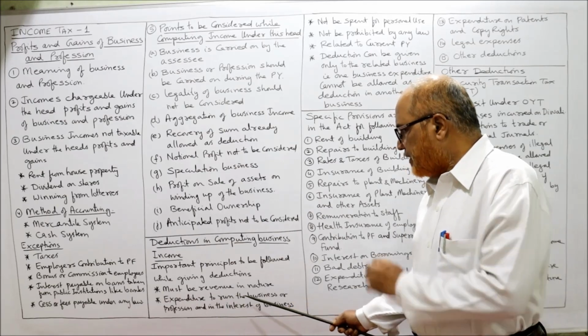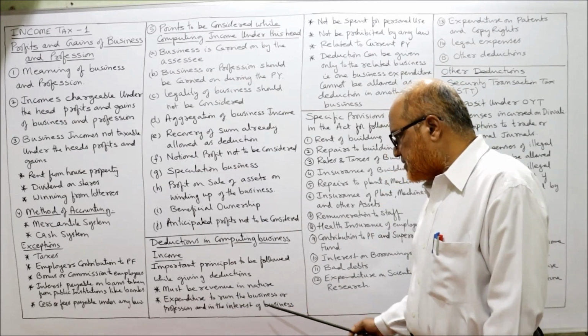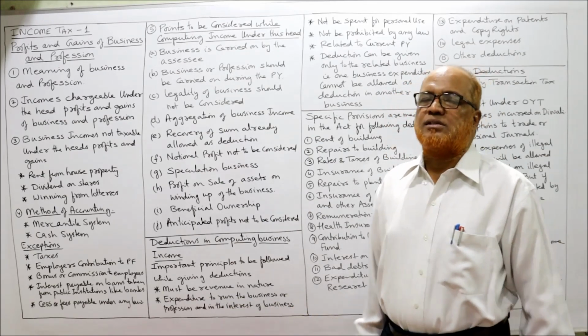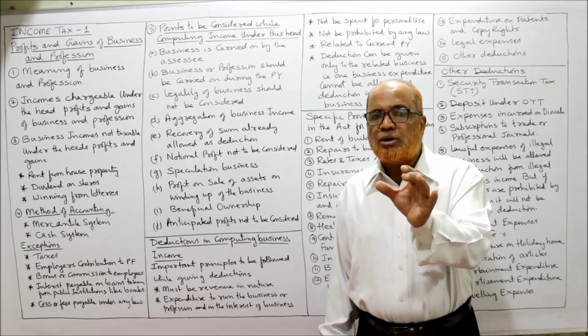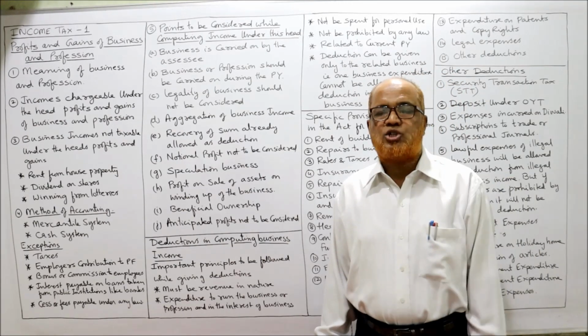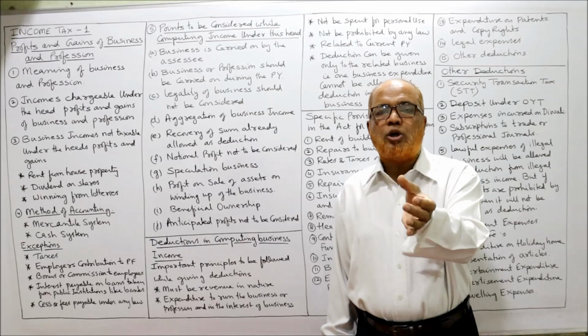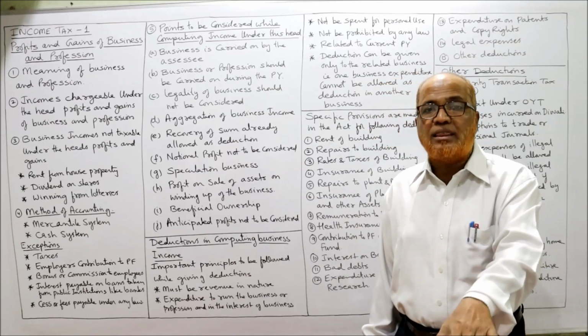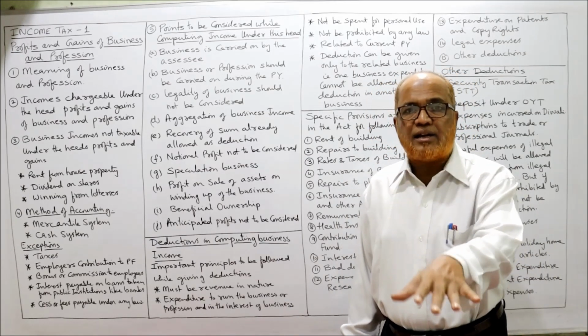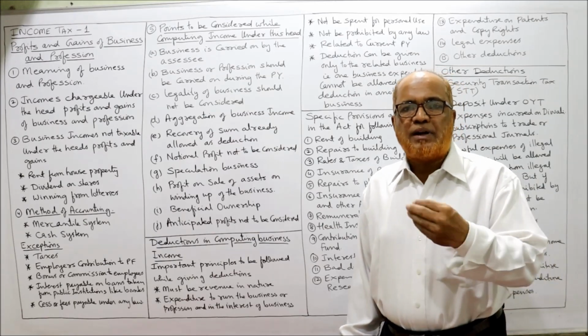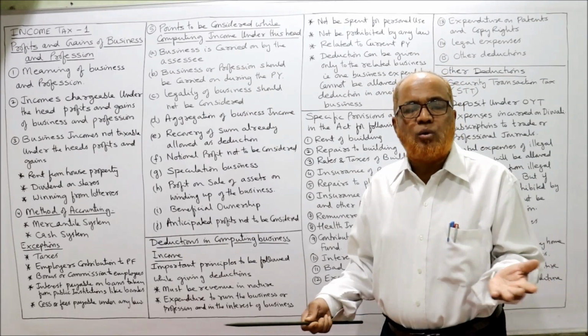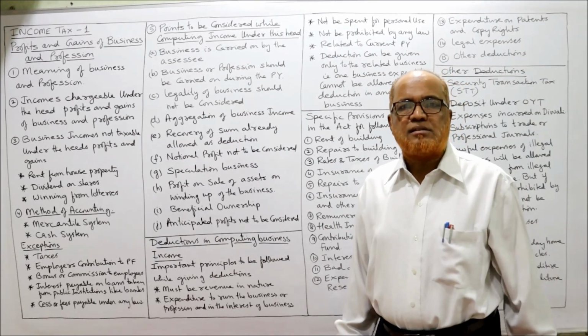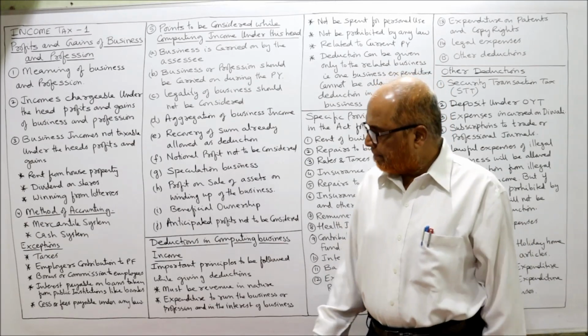Second, must be expenditure to run the business or profession in the interest of the business. There should be relationship between the business and the expenditure. The expenditure should be incurred in order to run the business, should be in the interest of business. Suppose expenditure is incurred but there is no benefit, no interest to the business, then that expenditure will not be allowed.